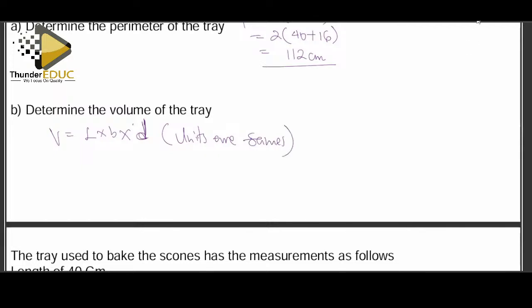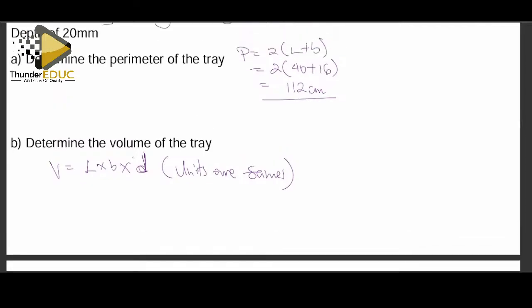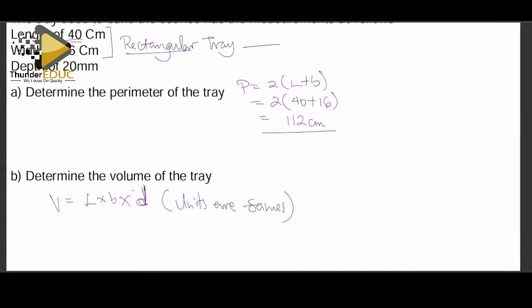If you want them to be millimeters, let them be millimeters before you substitute into any formula. So here we have the depth in millimeters. Let's change it to centimeters. I will end up having 2 centimeters. Well and good. So I'll come and substitute. My length is 40, breadth is 16, and the depth is 2. 40 times 16 times 2 becomes 1,260 centimeters cubed. Okay.